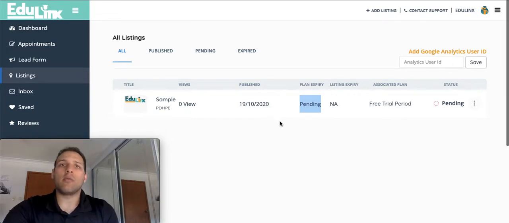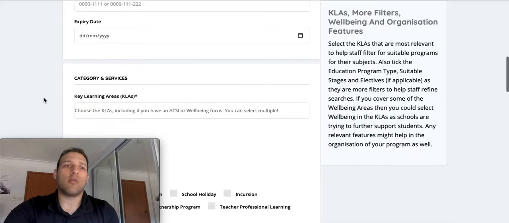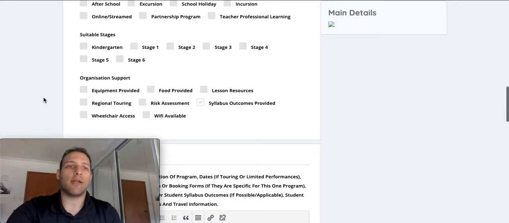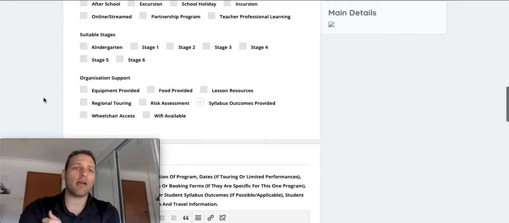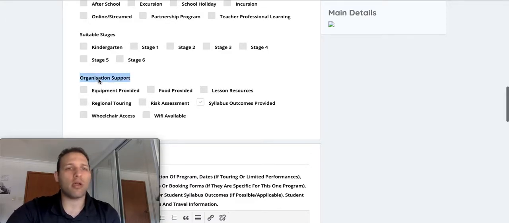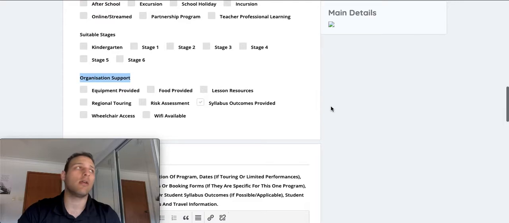On top of that, we've also added, based on what we've seen from providers and what principals particularly will be looking at when evaluating programs, we've put the syllabus outcomes as another organisational support. We have a good number of providers that already offer this support, so you can always go back through, edit your listings, and just tick that box there, just to show teachers that you are offering that extra added support for their organisation.